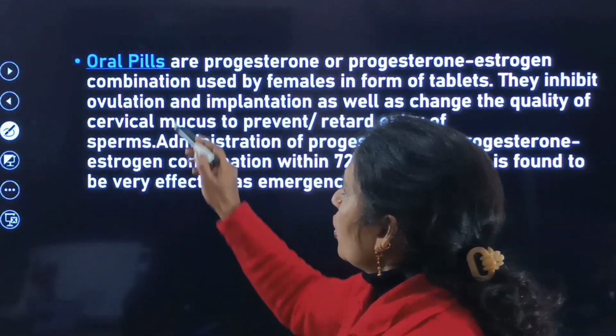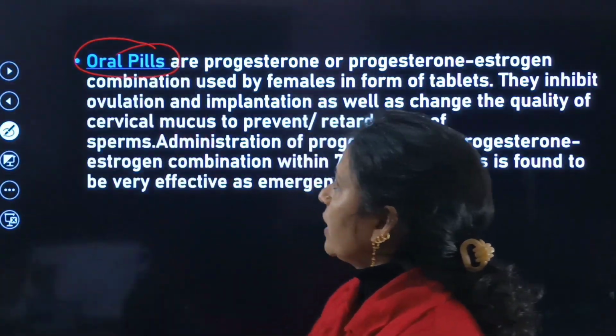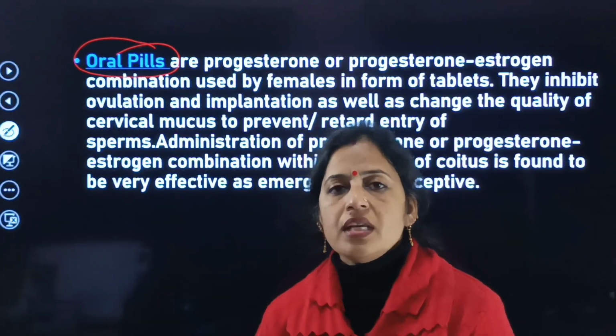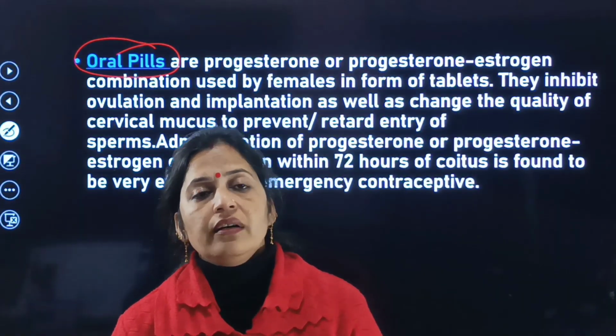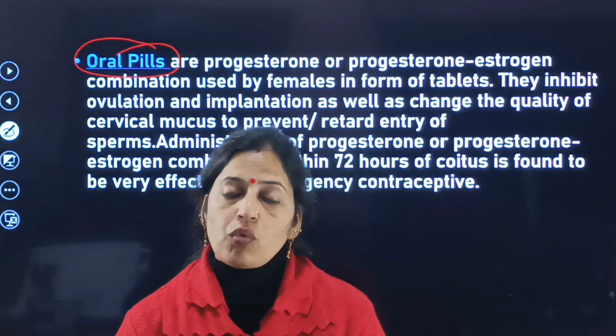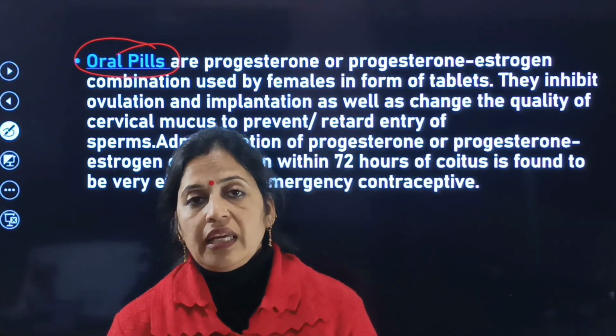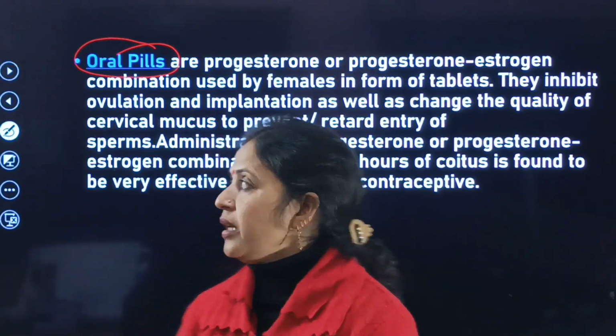Next is oral pills. This is the next contraceptive method, the various oral pills that are used by females to avoid unwanted pregnancy, as well as for spacing between the two children.